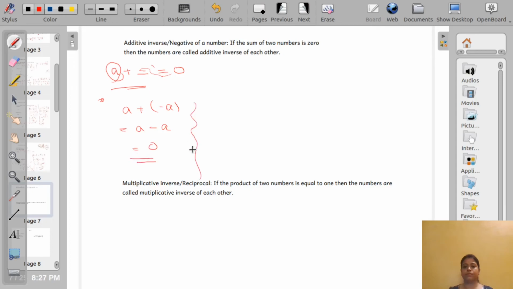Okay, so that means if 1 by 2 is a rational number, then the additive inverse of 1 by 2 should be minus 1 by 2, because 1 by 2 plus minus 1 by 2 is equal to 1 by 2 plus minus is minus 1 by 2. Half minus half is equals to 0.